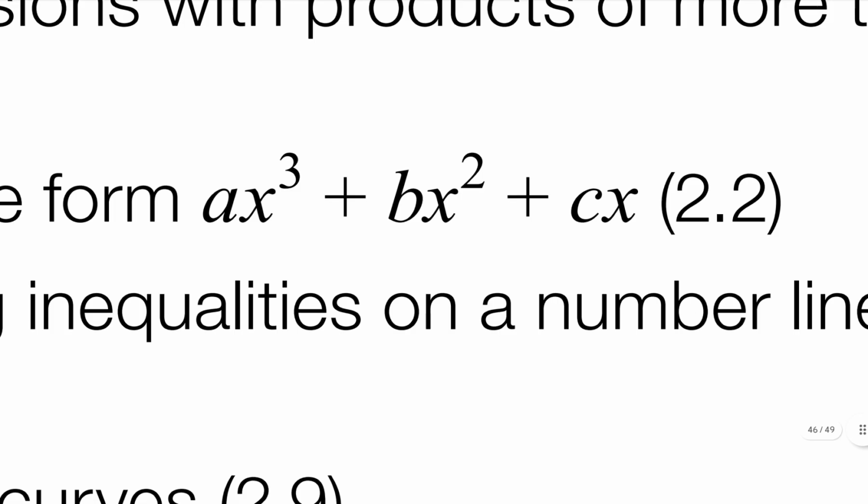So ax cubed becomes ax squared times x, bx squared becomes bx times x, and cx stays cx. Grouping all the x's, we get x times (ax squared plus bx plus c), and that is a quadratic. You have known how to factorize quadratics since the beginning of the syllabus, so you do not have to worry about it.